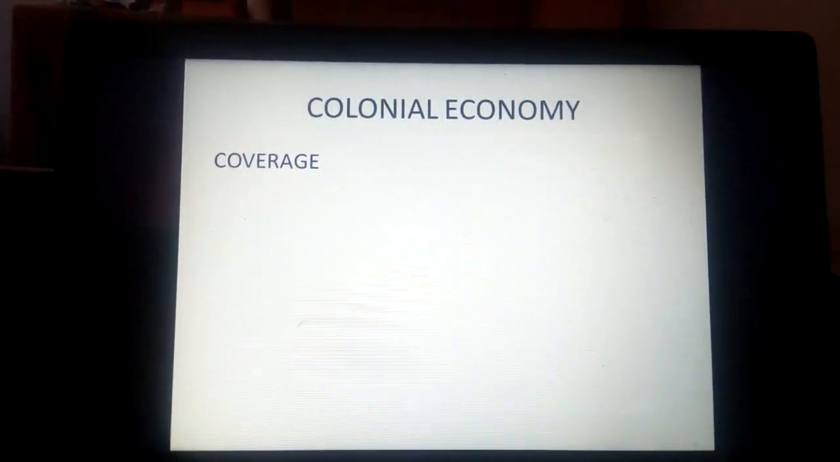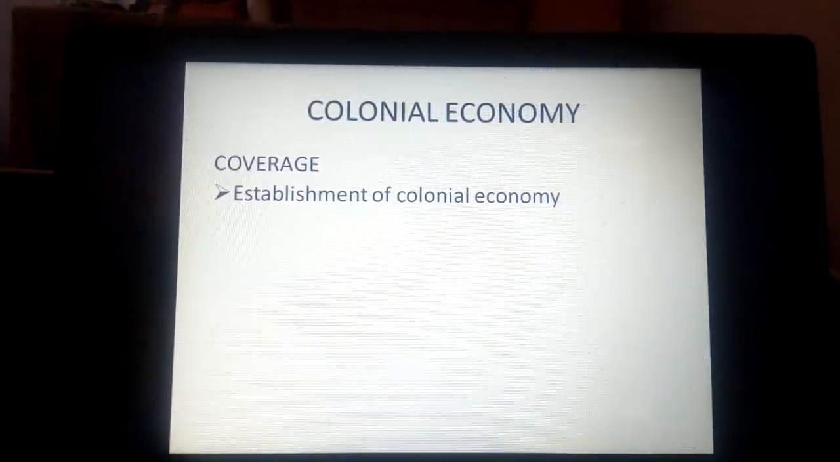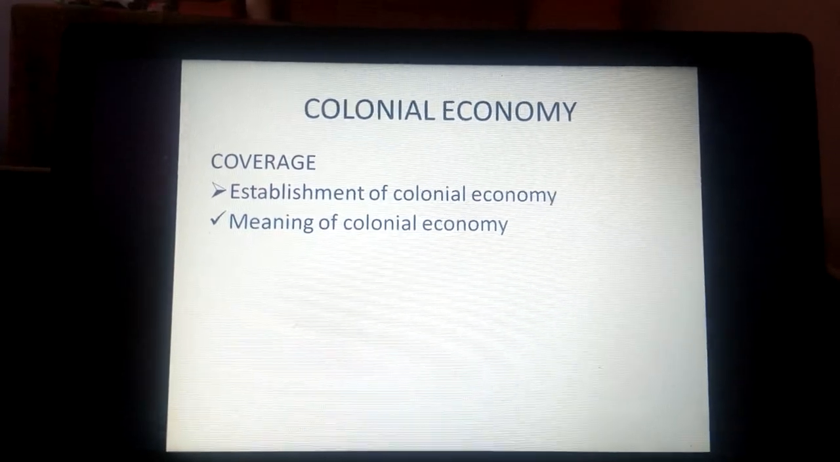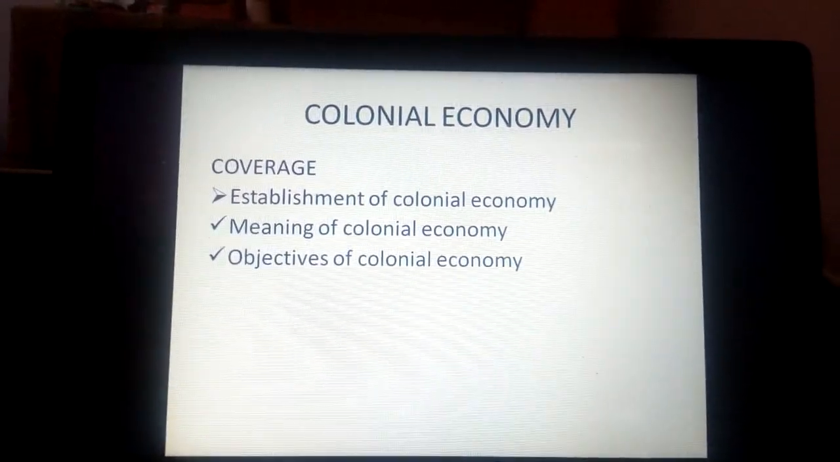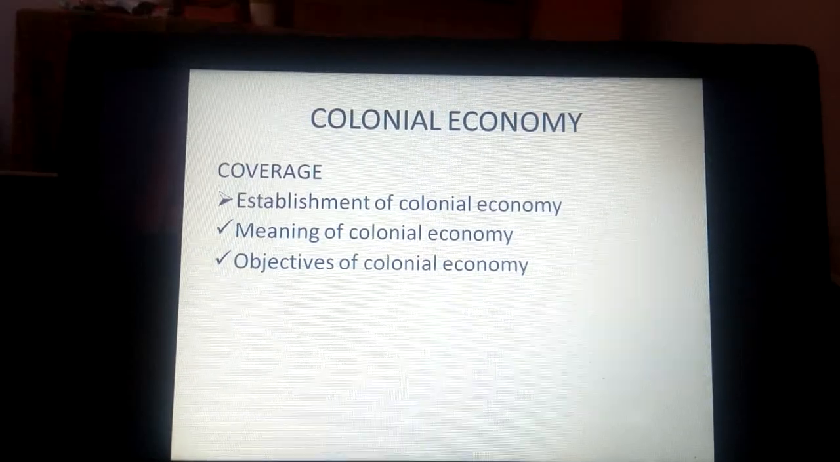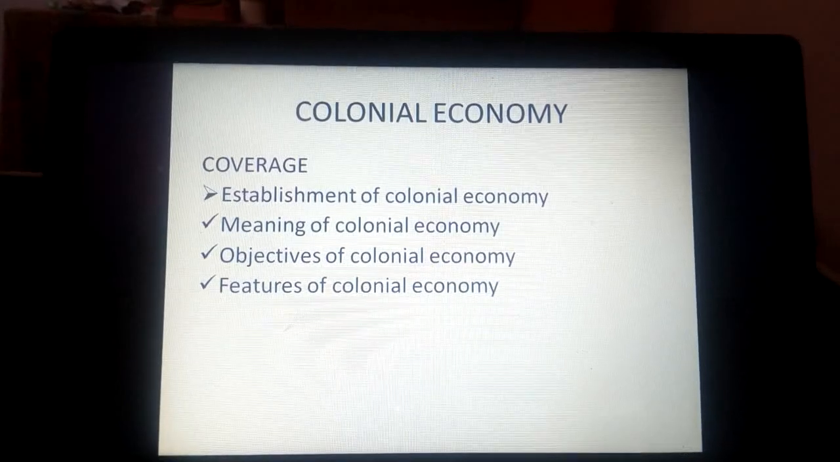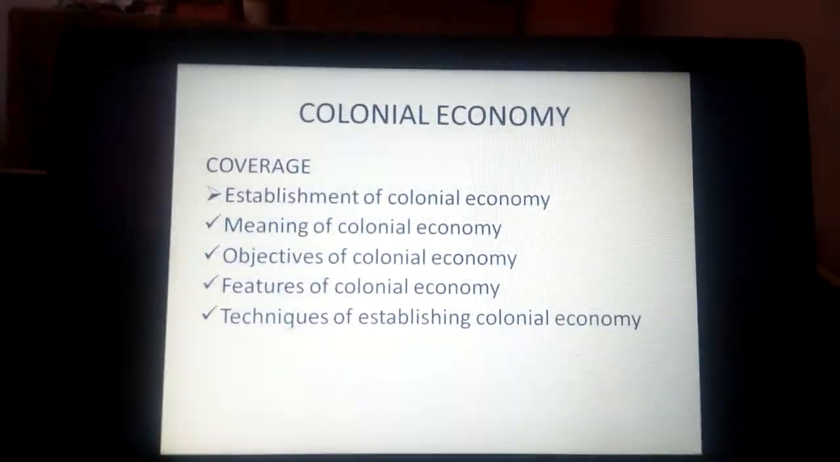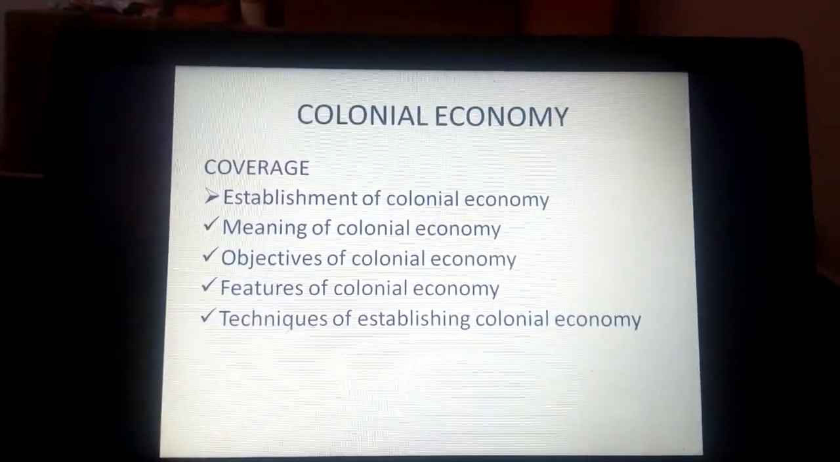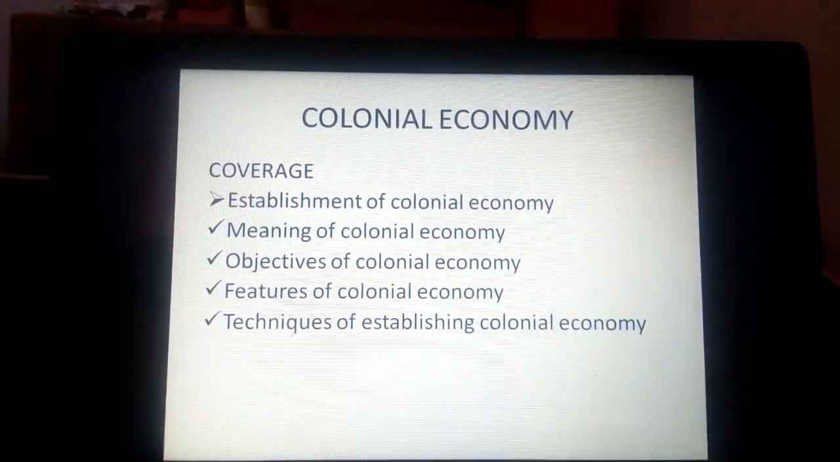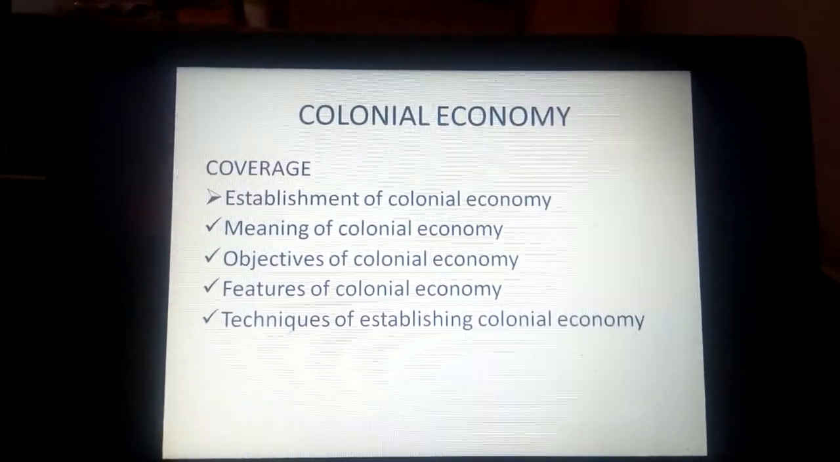In the colonial economy, we shall cover some areas. We shall go through establishment of colonial economy, then we shall cover the meaning of colonial economy. We shall go through objectives of colonial economy. Also, we shall cover features of colonial economy, techniques of establishing colonial economy. Those are subtopics which we shall cover in the establishment of colonial economy.